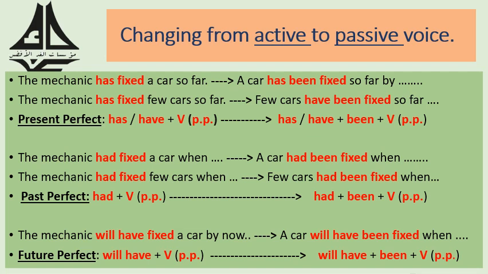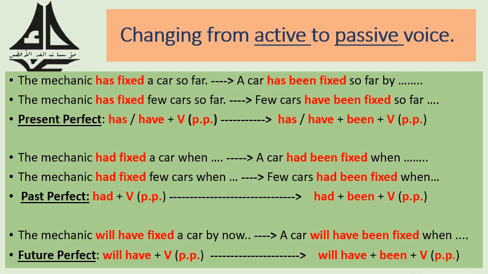Let's continue with the future perfect. The mechanic will have fixed the car by now. Let's change it to passive voice. A car will have been fixed when, etc. What did we do? We kept will have, then we added been because it's a perfect tense, plus the past participle of the main verb.